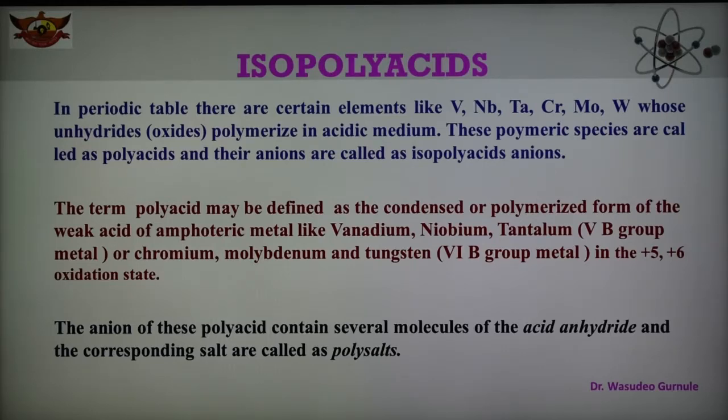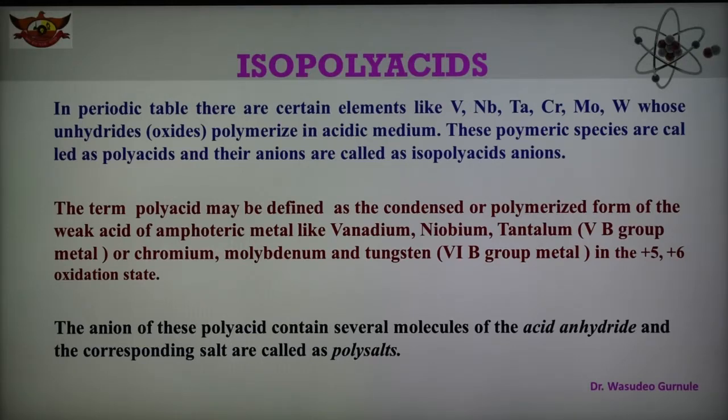Now this term polyacid can be defined as the polymerized form of the weak acid of an amphoteric metal like vanadium, niobium, tantalum, of group number 5B of the periodic table, and some elements like chromium, tungsten, molybdenum of group number 6B of the periodic table, in the +5 and +6 oxidation states.